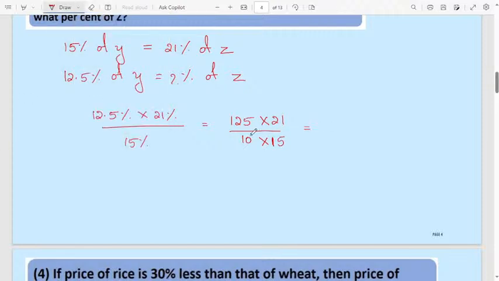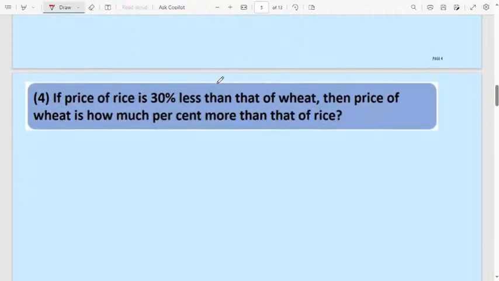Then cancel with 5. 5 2s are 10, 5 5s are 25, 5 3s are 15. So 3 7s are 21, 7 5s are 35, 35 divided by 2 is nothing but 17.5 percentage. Therefore, 12.5% of y is 17.5% of z. Very easy problem. Okay.